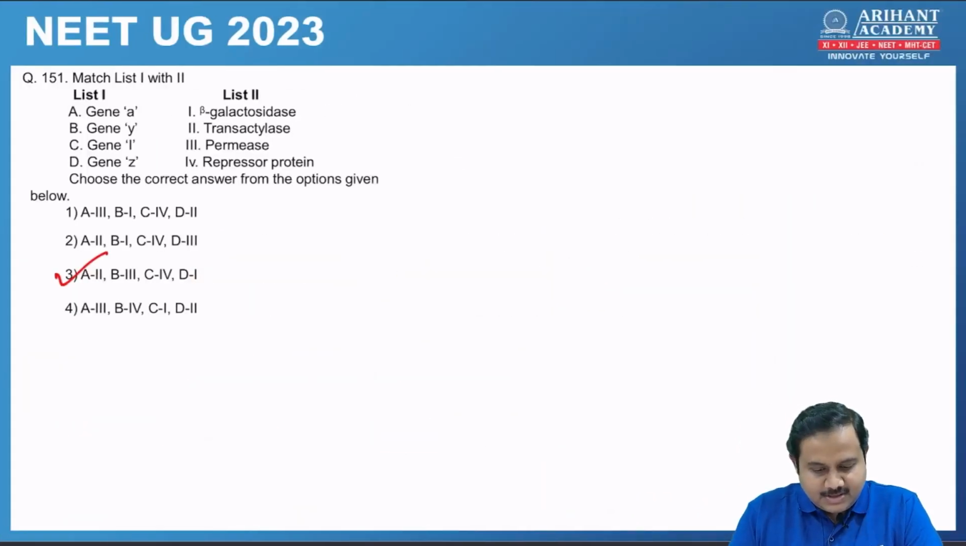First question, you have to match the columns. The correct answer is option 3, that is gene A is responsible for enzyme transacetylase, gene Y for enzyme permease, gene I for synthesis of repressor protein and gene Z for beta galactosidase. I hope you know all these genes and proteins are associated with the lac operon.